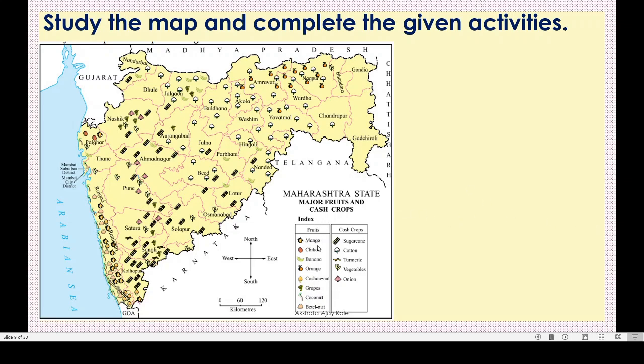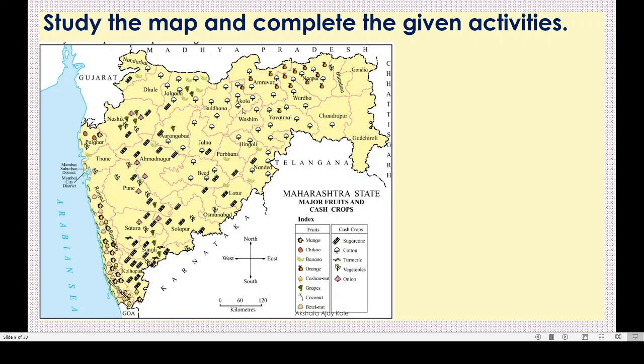See these fruits: mango, chiku, banana, orange, cashew nut, grapes, coconut, and betel nut. Okay, these are fruits, and cash crops like sugarcane, cotton, turmeric, vegetables, and onions. Got this? These are all the symbols you can see here in this map.